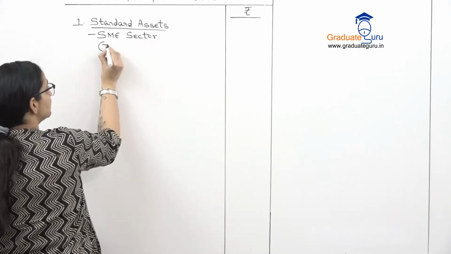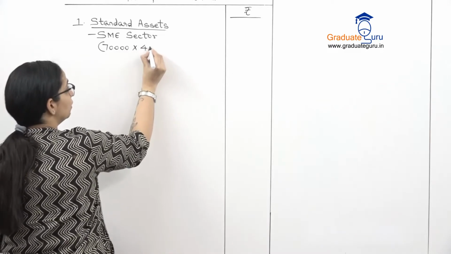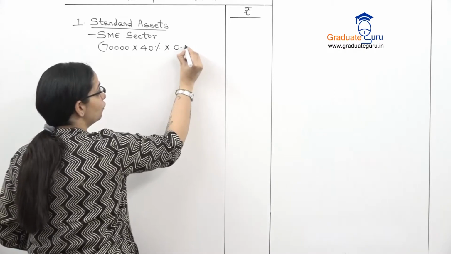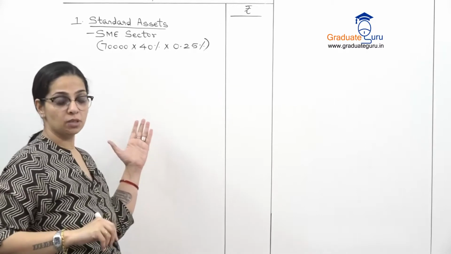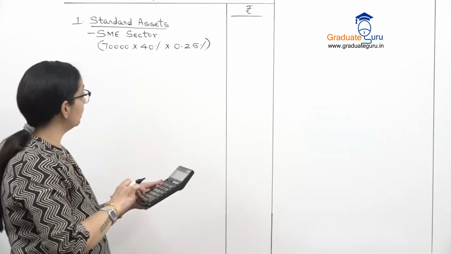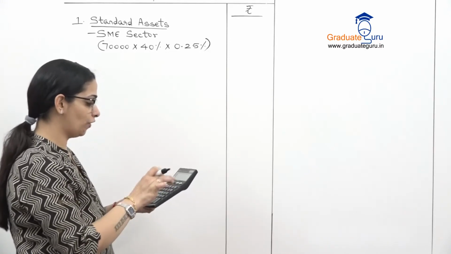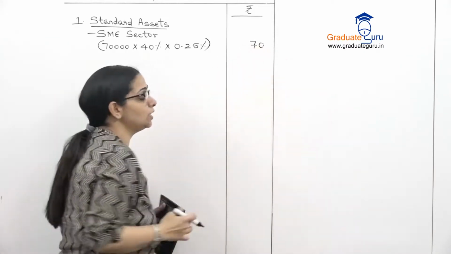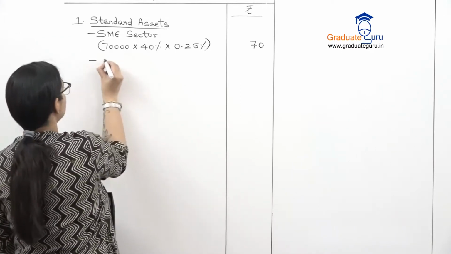The total standard assets are 70,000. Out of that, 40% is SME sector and the rate for SME sector is 0.25%. So this is what we are going to calculate. 70,000 into 40% into 0.25%. We get 70 as our provision.